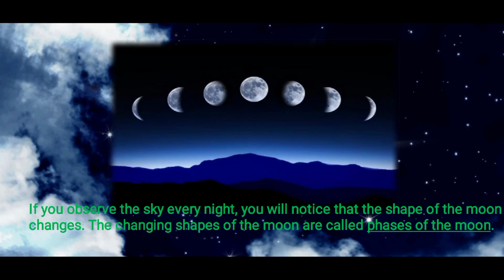If you observe the sky every night, you will notice that the shape of the moon changes. Sometimes it is round like a ball. At other times you will see parts of the moon or no moon at all. The changing shapes of the moon are called phases of the moon. The moon has no air and water, so there is no life on moon. And moon moves around the earth. In this picture you can see phases of the moon.